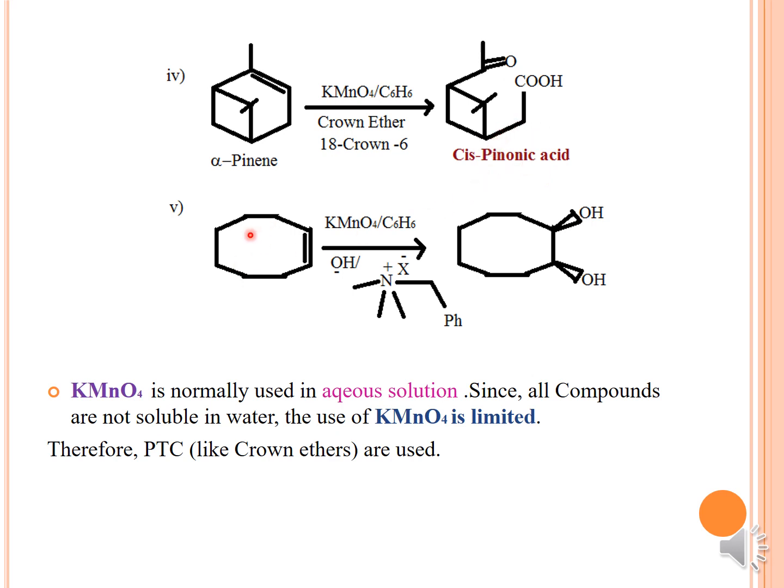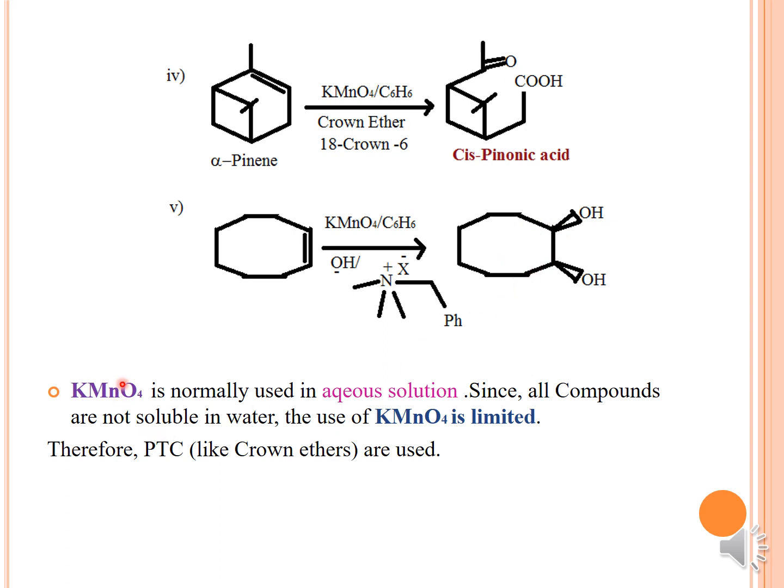And then moving on, if we are taking cyclooctene, upon treatment with the same solvent, here you are taking the ammonium ion, a substituted ammonium ion, and if we do the oxidation upon treatment with KMnO4, again you get the cis-diol formation.